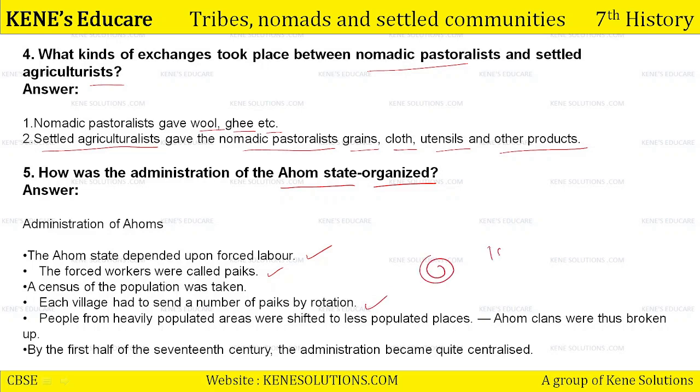Okay? For example, if there are 100 people, 10 will go now. When these 10 will return, the next slot of 10 will go. Okay? This is how they used to work. People from heavily populated areas were shifted to less populated places. Our Ahom clans were thus broken up. By the first half of the 17th century, the administration became quite centralized.